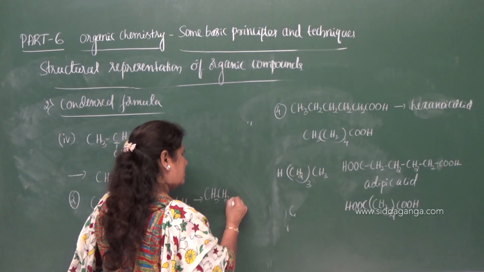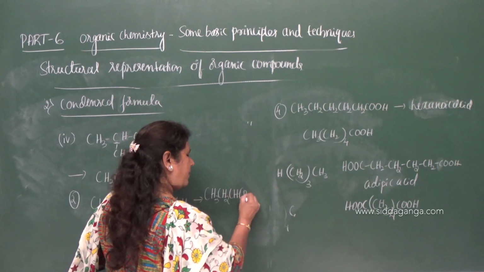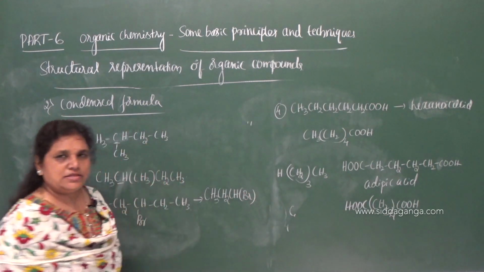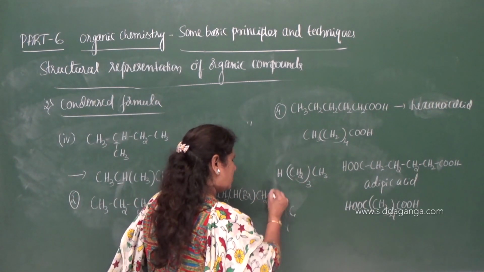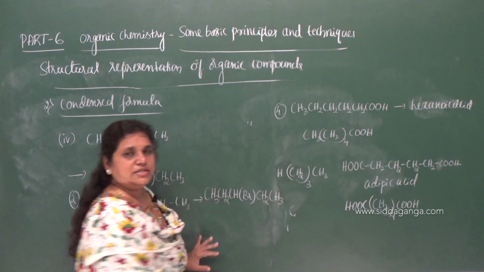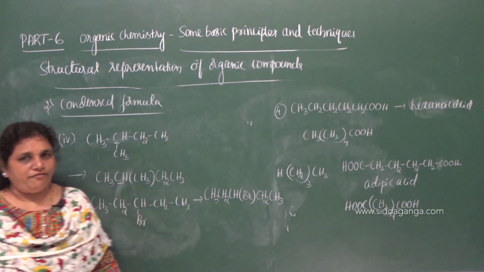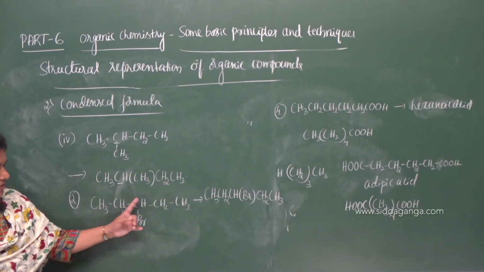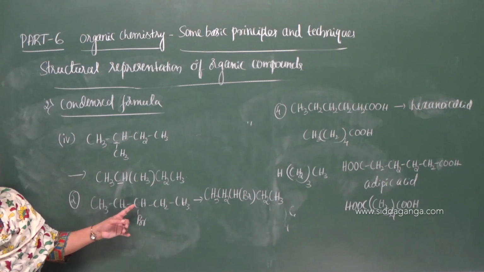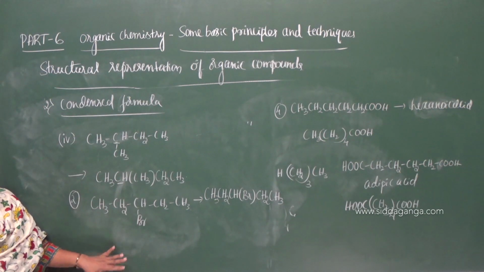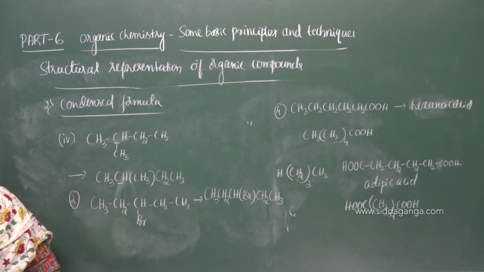CH3, CH2, CH(Br), CH2, CH3. So this is the condensed formula for this compound. The substituent group, I took it in a bracket next to that atom to which it is attached. And this is the condensed formula.